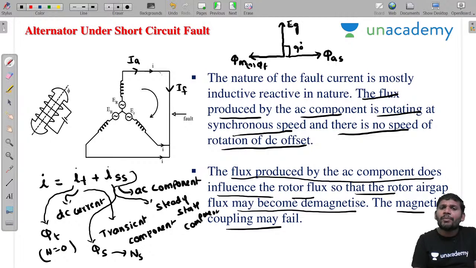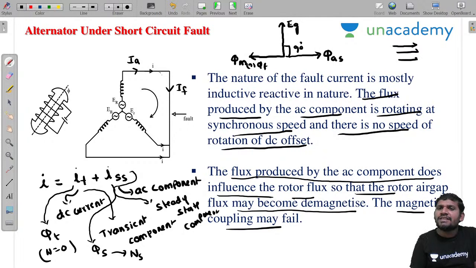A 90 degree lag means what effect of armature reaction? This is the main field flux. The main field flux and the armature flux are opposite, the phase difference is 180 degrees.